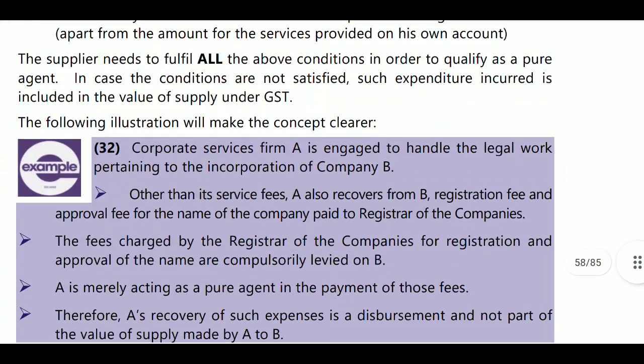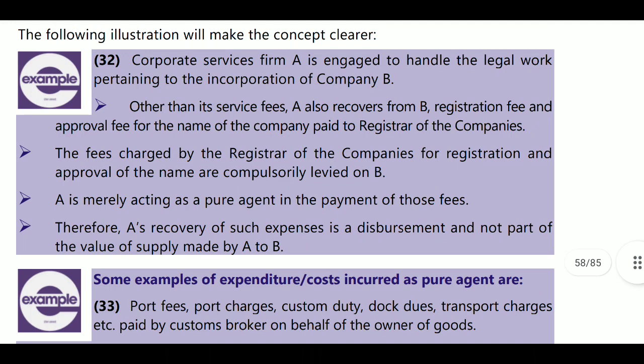For example 32. Corporate services firm A is engaged to handle the legal work pertaining to the incorporation of company B. Okay, company incorporation is being done by one person. Other than its service fee, A also receives other amounts. Means he is providing ROC filings. On ROC filing, his service fee is there, and ROC expenditure is there. That is, the challan he pays for MGT forms or any forms. For the forms, he must pay some fee.